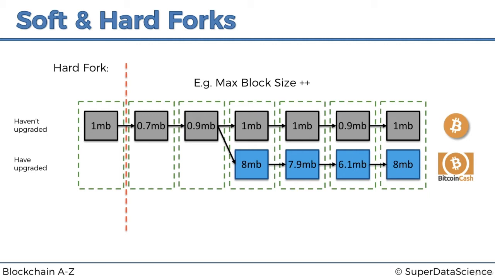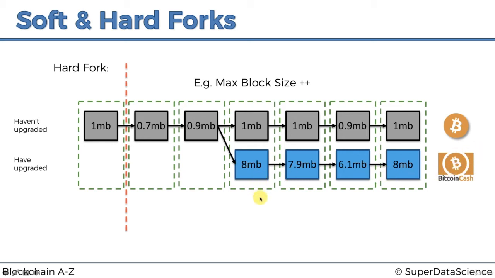And so, as you can see, what that means is that a hard fork, and why it's called a hard fork, is because it's not backwards compatible. So as soon as something is found in this new chain, Bitcoin Cash for instance, it will not be accepted.